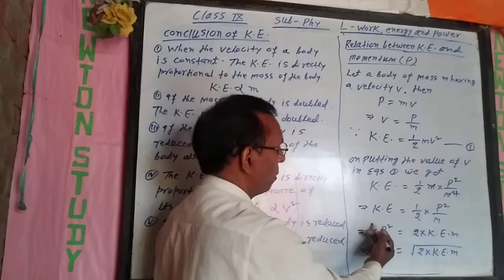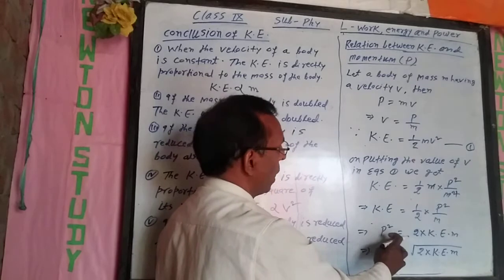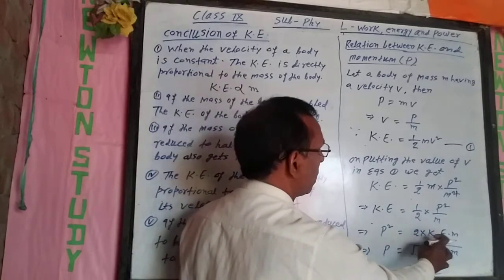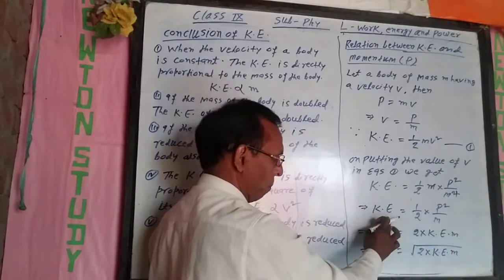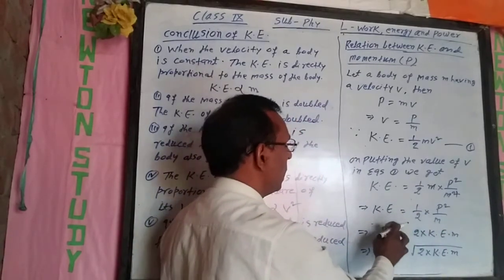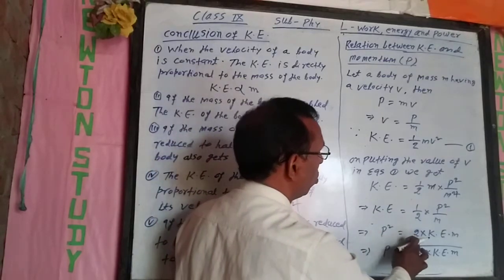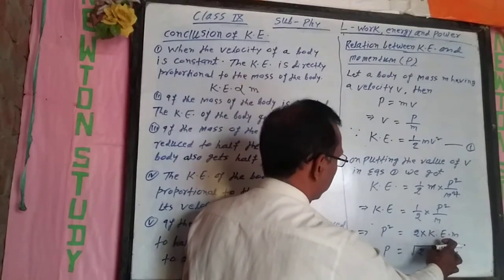By cross multiplication, we get p square is equal to 2 into kinetic energy into mass.